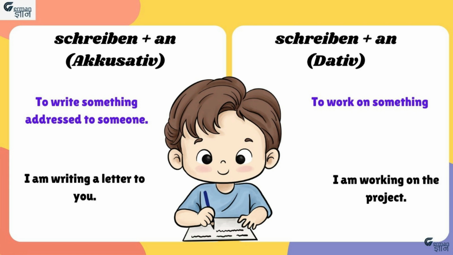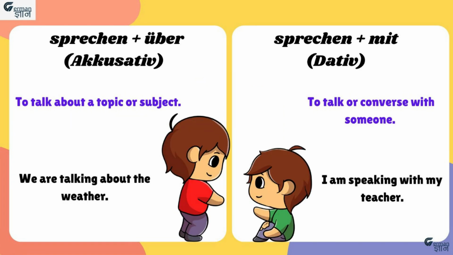This verb means that if you change the case of the object, then the meaning of the verb changes. So whenever you are using this verb, please remember what you want to write and which object you are using. The fifth verb is sprechen. Now first we will use sprechen with über, which means to talk about a topic or a subject. In this case, the object will be in the accusative case. For example, wir sprechen über das Wetter means we are talking about the weather.